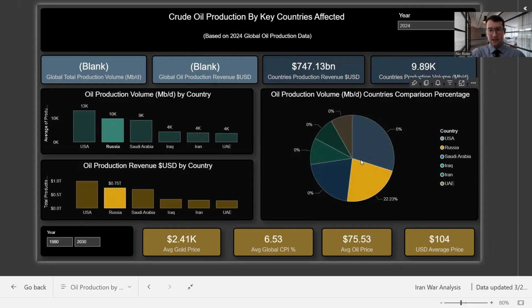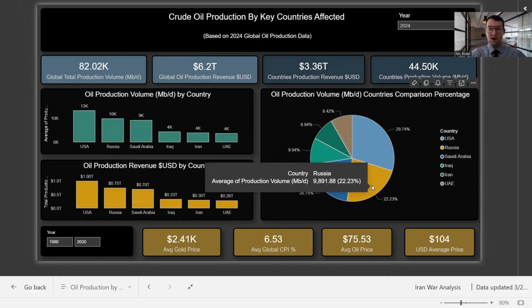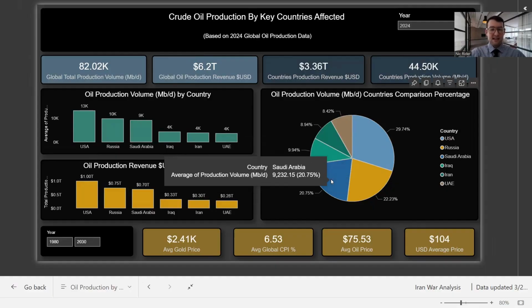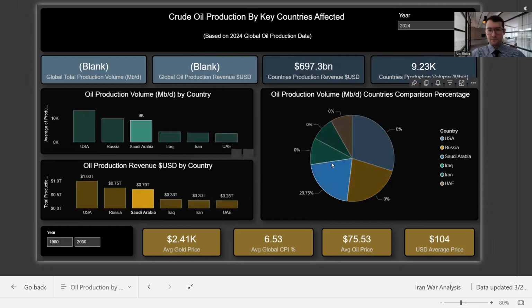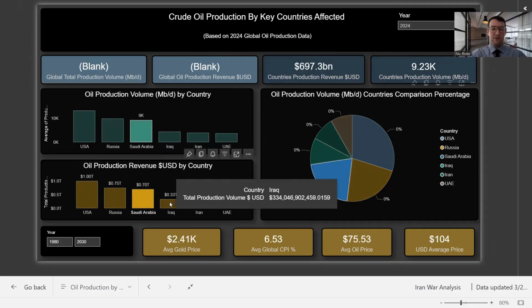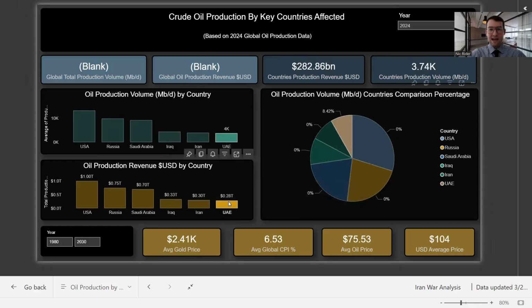Out of the countries affected by the war, the US has the largest slice of the pie, followed by Russia, then Saudi Arabia at 700 billion. That's quite interesting. Then we look at Iraq and Iran, followed by the UAE.